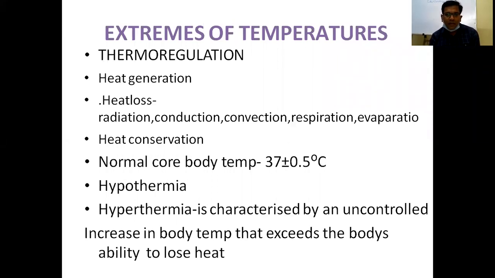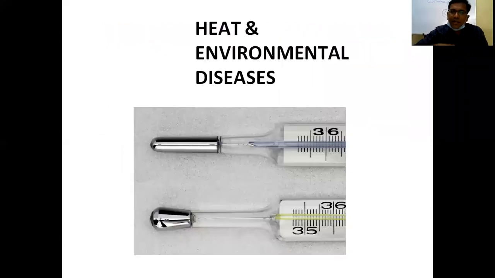Heat loss occurs by five mechanisms: radiation, conduction, convection, respiration, evaporation, and heat conservation. What is normal core body temperature? Usually normal core body temperature is 37 degrees Celsius plus or minus 0.5 degrees Celsius. So in a neutral environment, in normal individuals, the basic metabolic rate, BMR, produces heat generation to maintain the core body temperature. The core body temperature can be measured through rectal temperature.